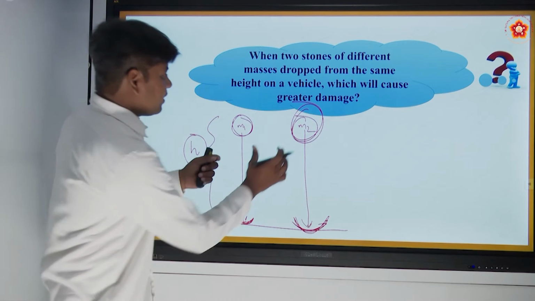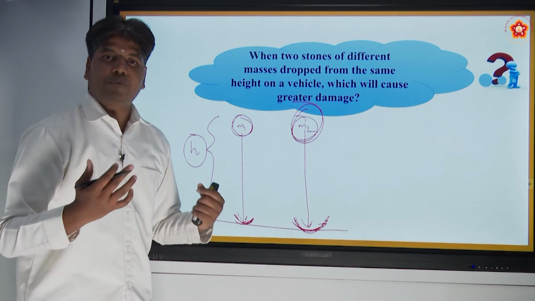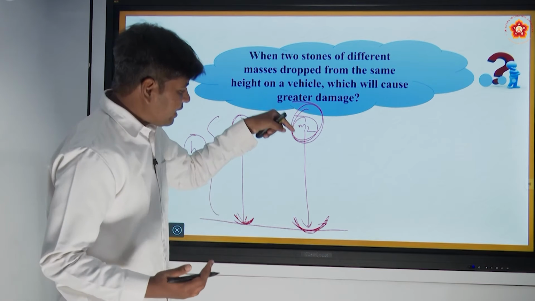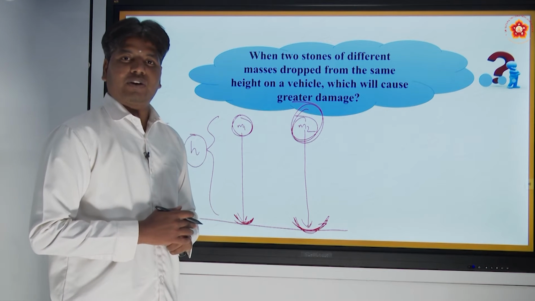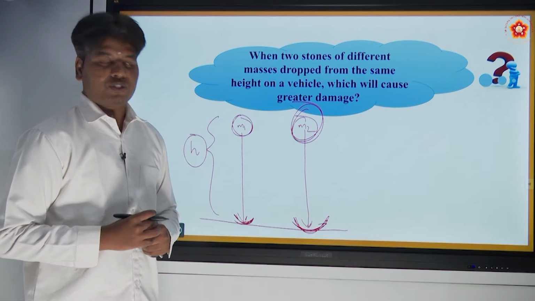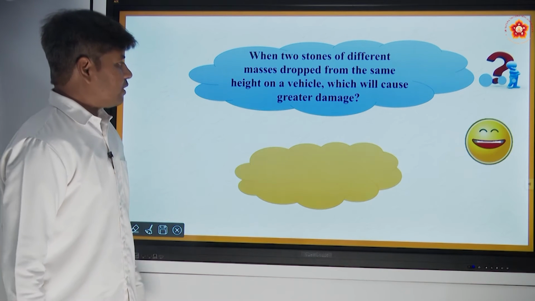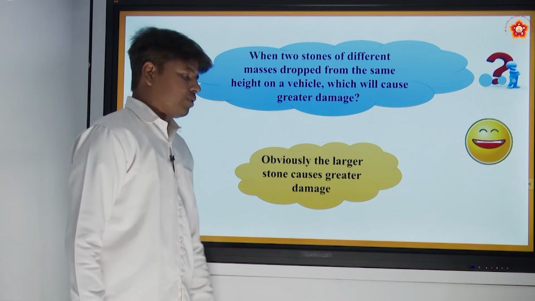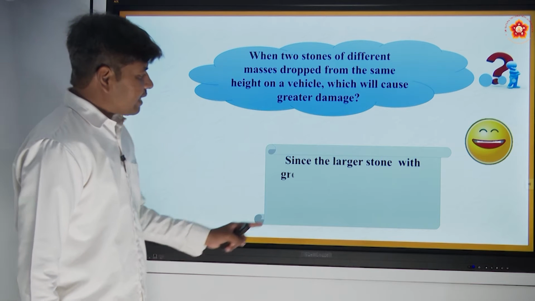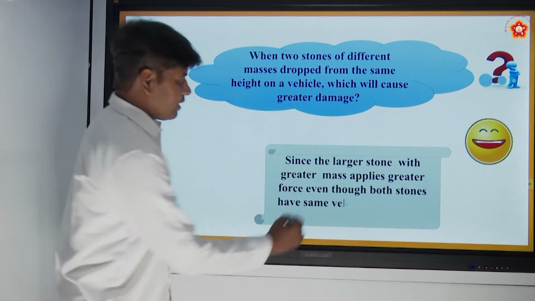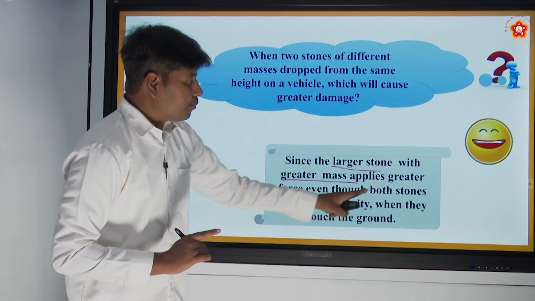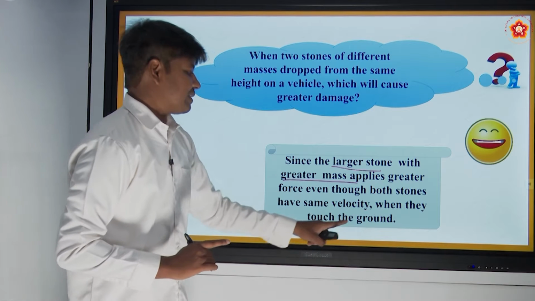Yes, your common intuition says that the body which possesses more mass will create a greater damage on the ground, or it will cause a greater damage to itself if it is more fragile. So our conclusion is, obviously the larger stone causes the greater damage. And why is that? Because the larger stone, with the greater mass, applies greater force even though both stones have the same velocity when they touch the ground.